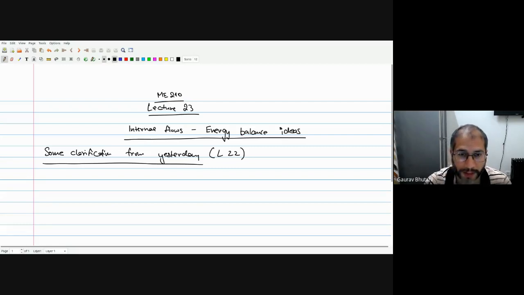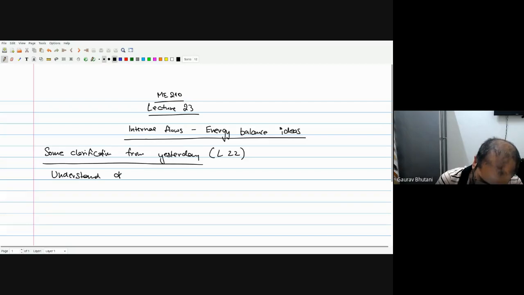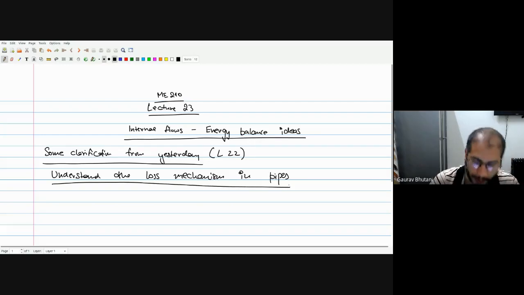Okay, so there was a mistake there. In fact, there's actually no work done by the shear stress on the walls. Okay, let's clarify that with some analysis. So we'll say that we understand the loss mechanism in pipes. Right. So let's proceed with that.